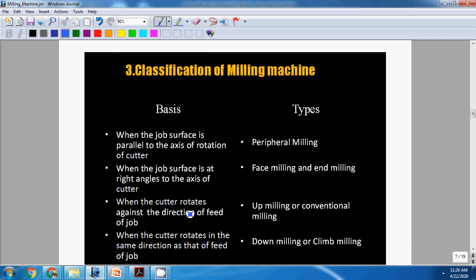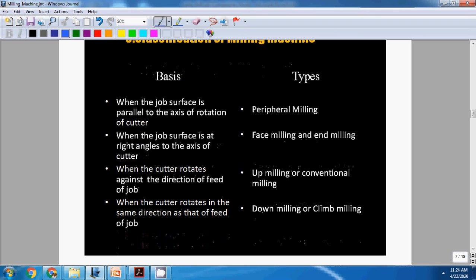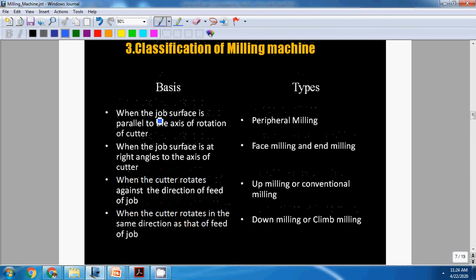We can classify the milling machine based on different types. Here we will discuss when the job surface is parallel to the axis of the rotation, it is called peripheral milling. Face milling, we will discuss these one by one. Up milling and down milling we have discussed. Now, what is peripheral milling and face milling? Those two we will discuss.